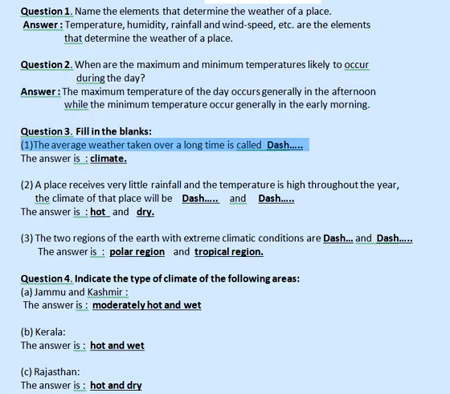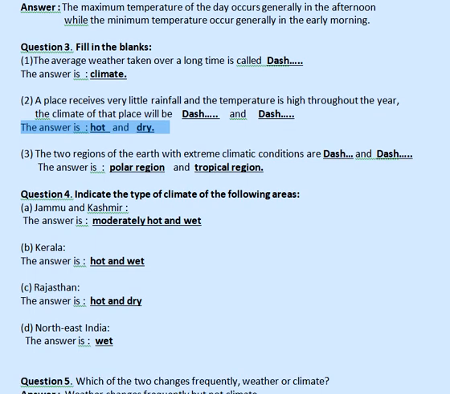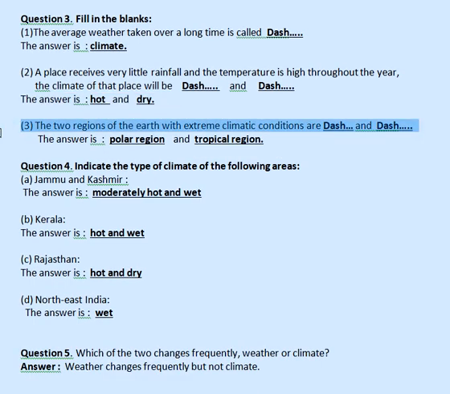Question 3. Fill in the blanks. 1. The average weather taken over a long time is called dash. The answer is climate. 2. A place receives very little rainfall and the temperature is high throughout the year. The climate of that place will be dash and dash. The answer is hot and dry. 3. The two regions of the Earth with extreme climatic conditions are dash and dash. The answer is polar region and tropical region.